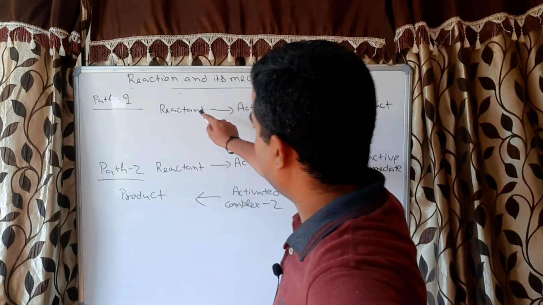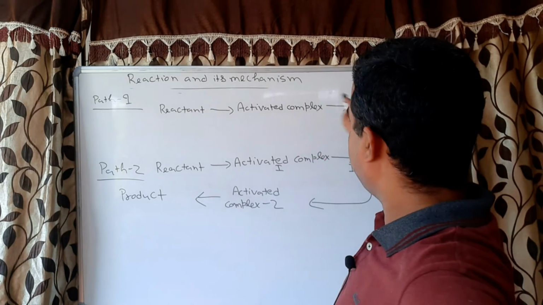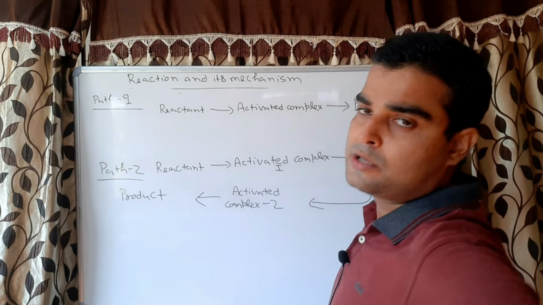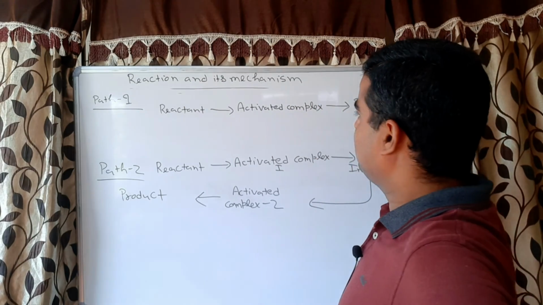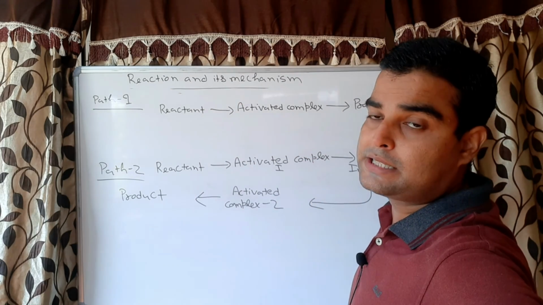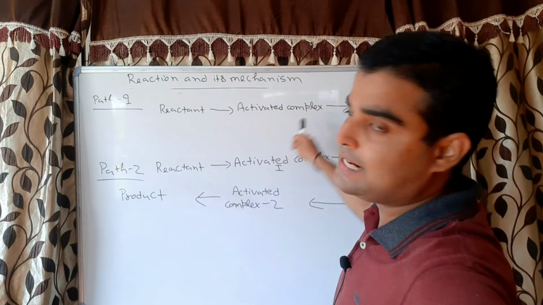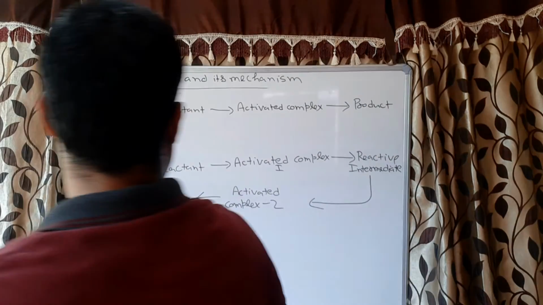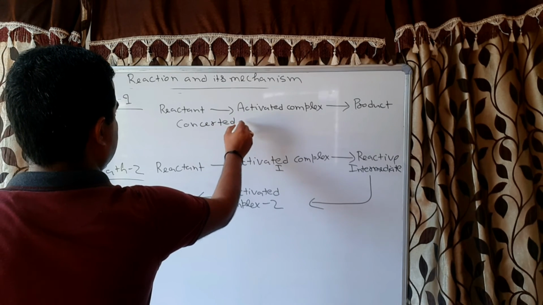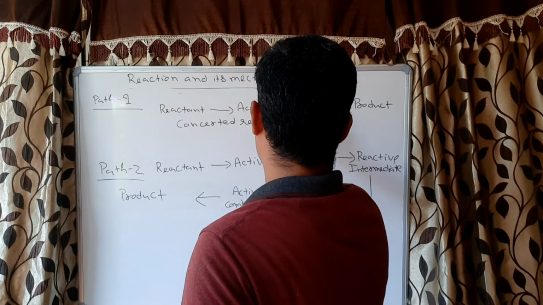So when in a reaction there is simultaneous making and breaking of bonds. Here it is making the bond, here it is breaking the bond. So when a reaction involves simultaneous making and breaking of bonds, it means there is no involvement of a reactive intermediate, and that reaction is called a concerted reaction. So this reaction is called a concerted reaction or one step reaction.